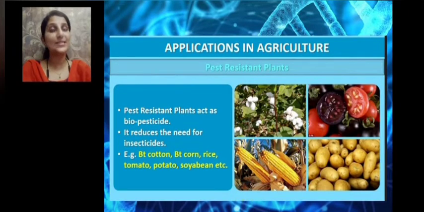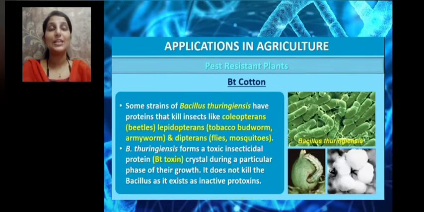Examples of pest-resistant plants are BT cotton, BT corn, BT rice, tomato, potato, soya bean. All these are examples of genetically modified pest-resistant plants. So first, let us learn about BT cotton. In BT cotton, BT stands for the name of the bacteria, Bacillus thuringiensis.